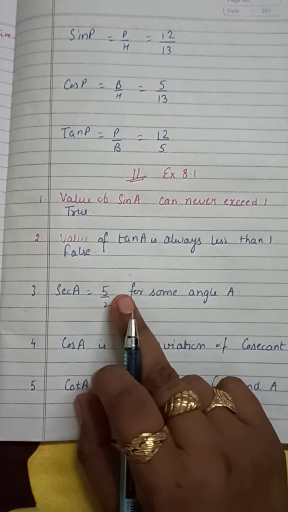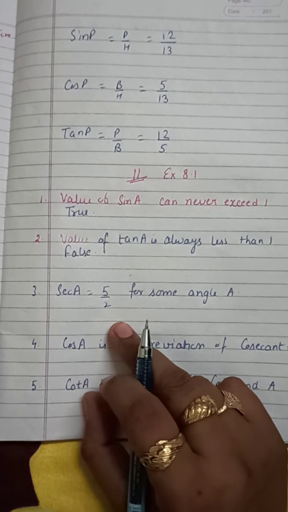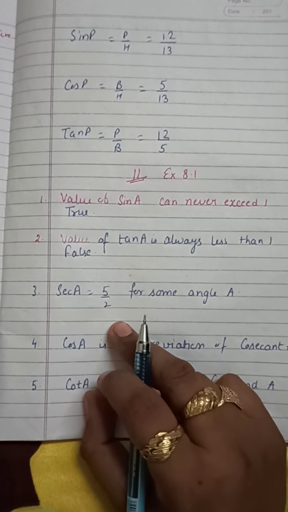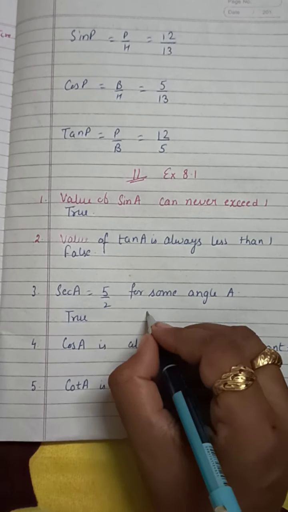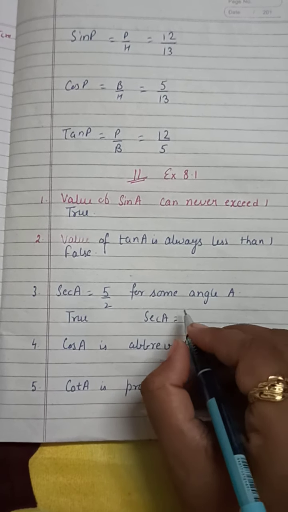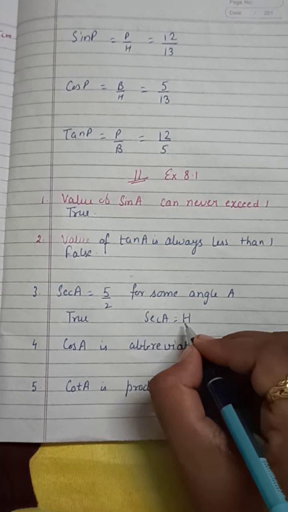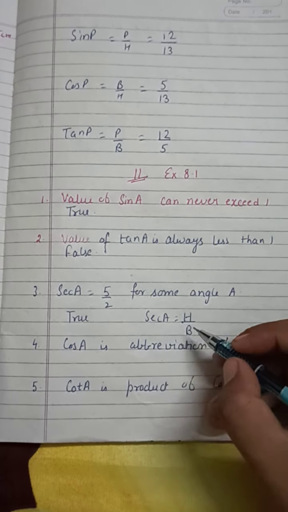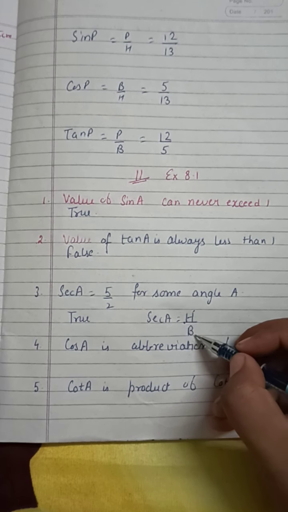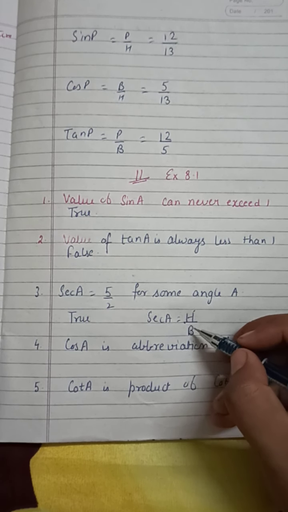So secant A is 5 upon 2. Here it can be true. Why? Because the value of secant A is hypotenuse upon base, that is the reciprocal of cos A, h upon b, and h can be greater and b can be lesser because the hypotenuse is the greatest side.